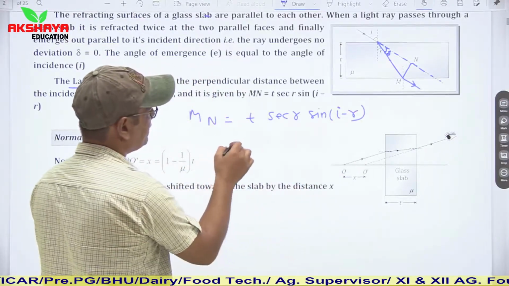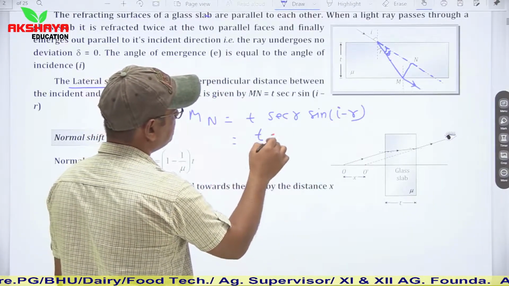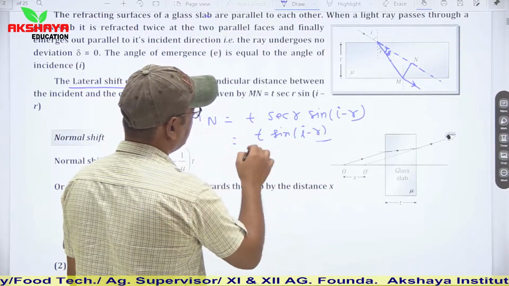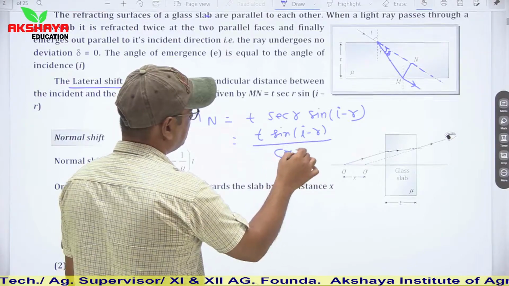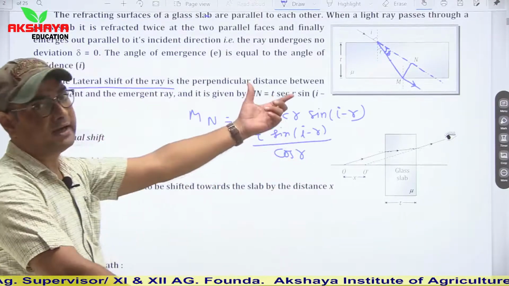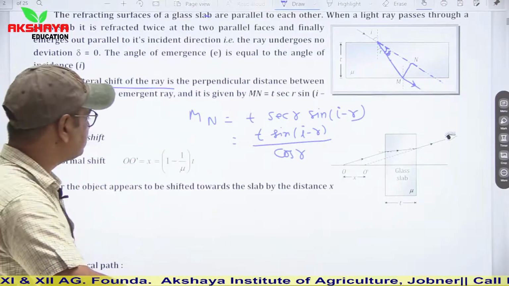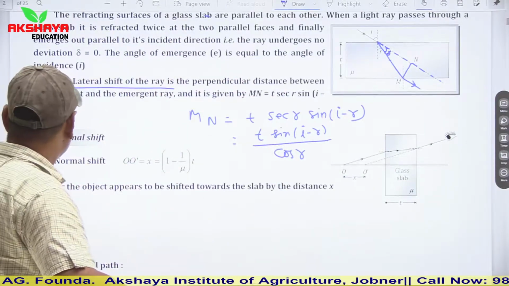Use this relation, or you can say T into sine(i minus r) upon cos r. So this is the formula to find lateral shift in a ray which travels from air to glass medium. Now see normal shift.